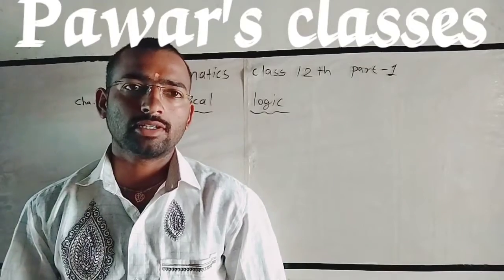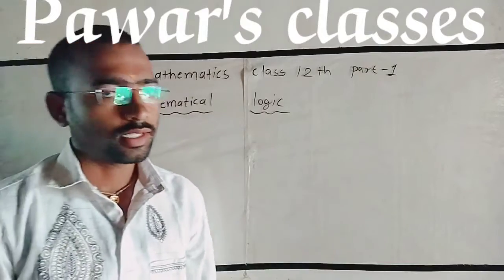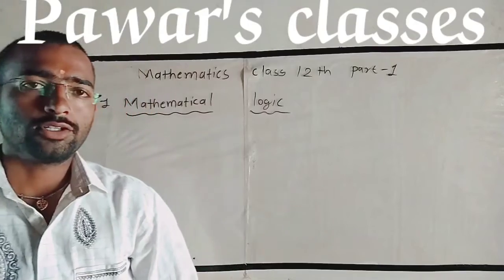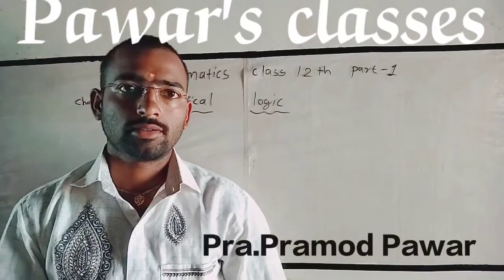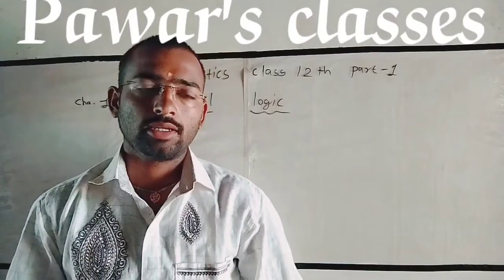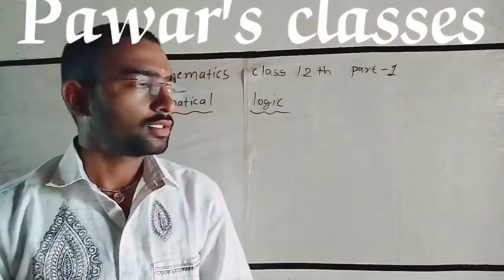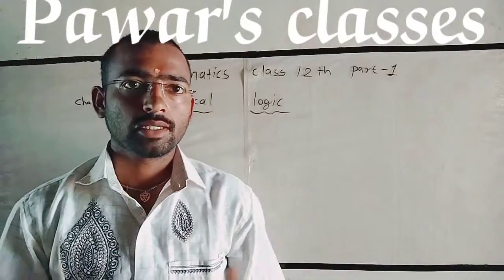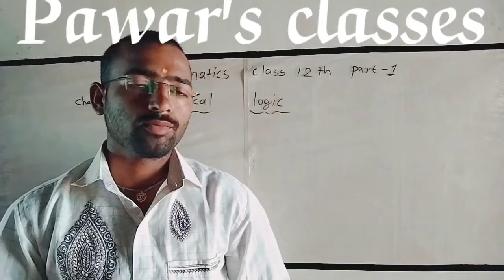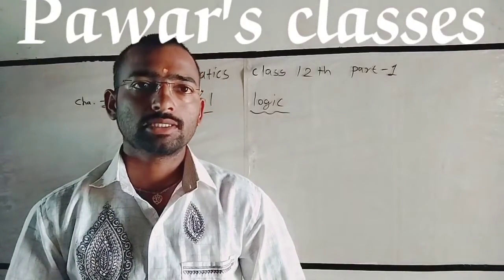Today we are going to learn class 12th Mathematics Part 1, Chapter number 1, Mathematical Logic. Let us see the introduction about mathematical logic. What is logic? I think you may have heard this word logic in any condition or situation. In mathematics, we use this word many times. It means reason. For exactness, it requires proof. Proof requires reason. This word is derived from the Greek word logos, which means reason.